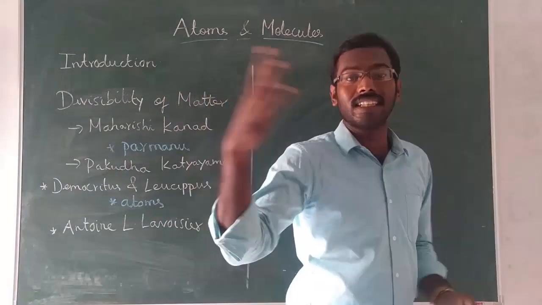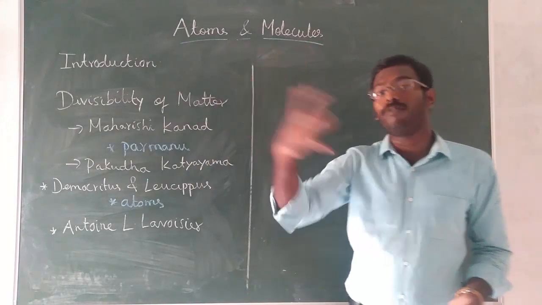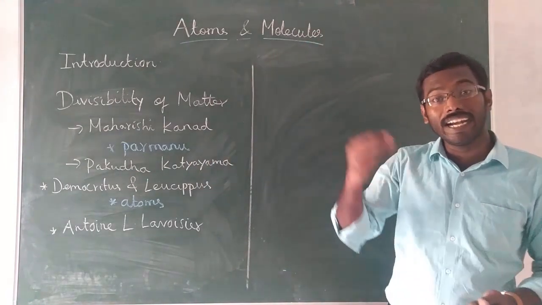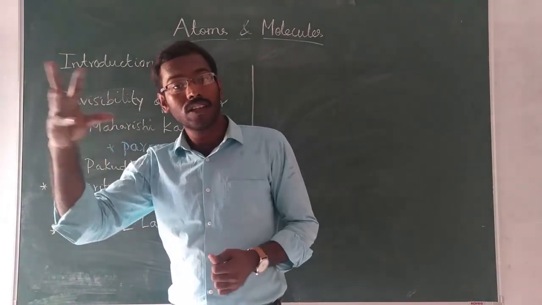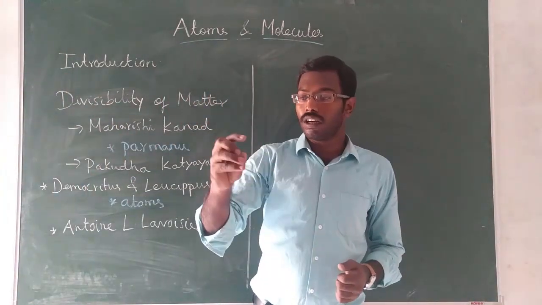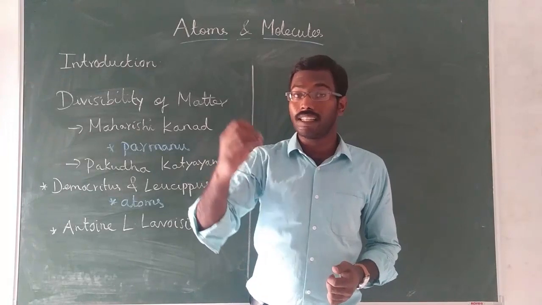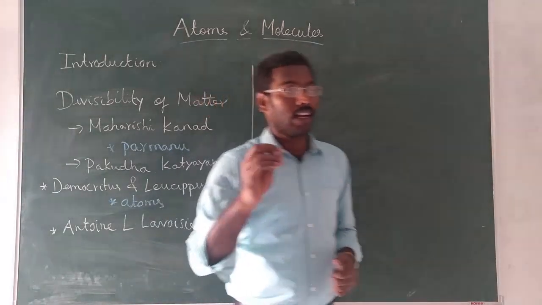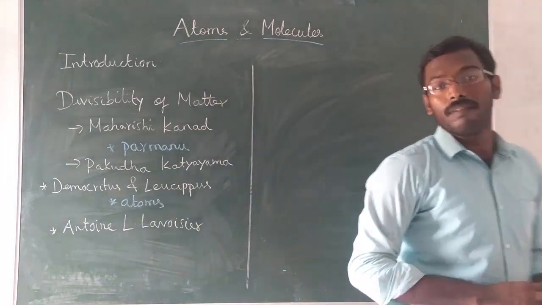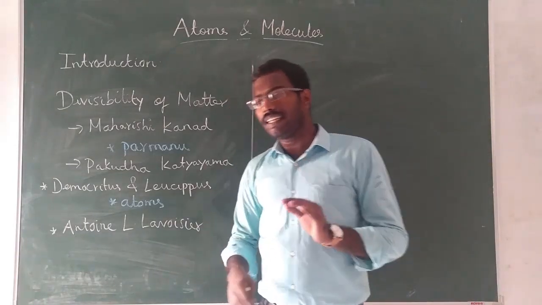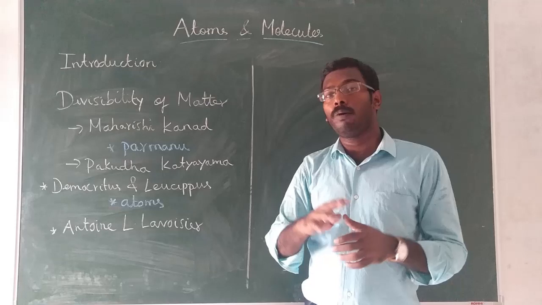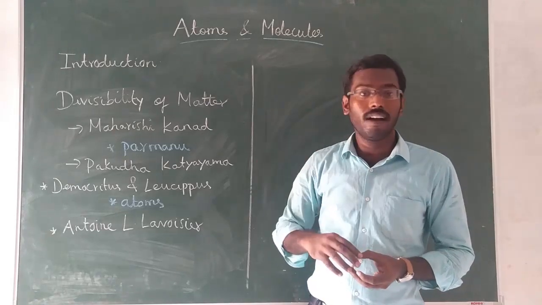Matter means anything that occupies some volume. Understood or not? Anything that occupies some volume can be called matter. A gas can be called a matter, a solid can be called a matter, and a liquid can also be called a matter. So now see here. Generally, Indian and Greek philosophers used to think about the unseen part of the matter.